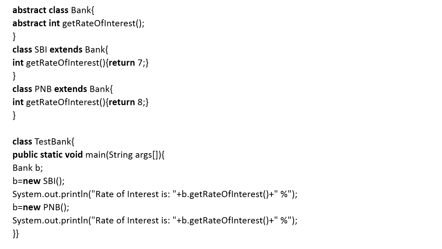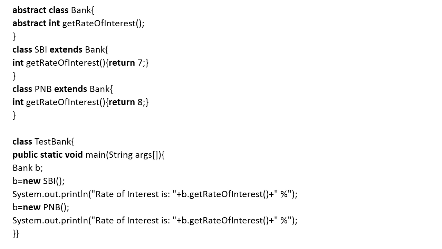So now I am going to discuss one more example of abstract class, that is abstract class name is bank. Inside the abstract class I am giving the abstract method abstract int getRateOfInterest. Okay, I am not going to give any implementation part here. The implementation part I can give in the derived class, which you know. So class SBI is the derived class which extends the bank class. So class SBI extends bank.